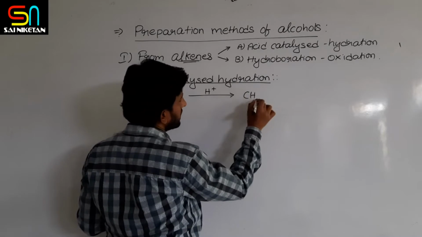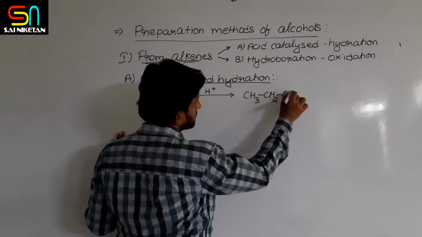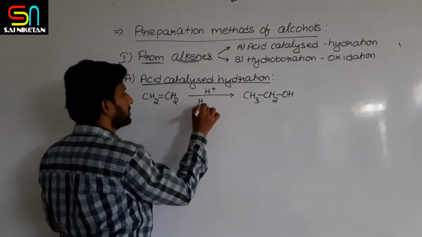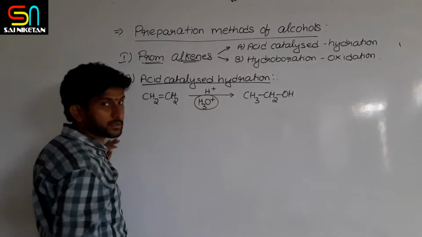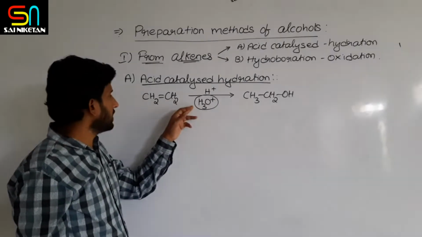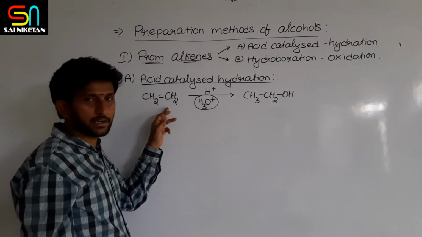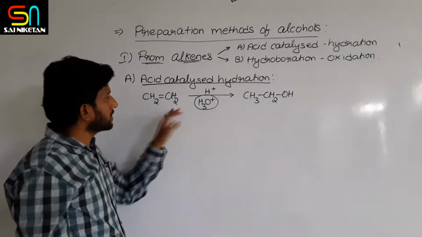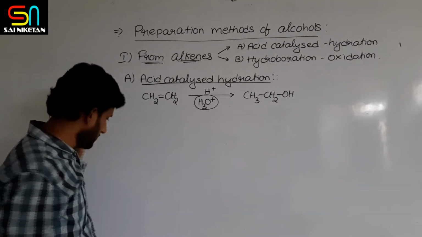It is converted to ethanol, because in acidic medium you will have hydronium ions. Hydronium ions attack the pi electrons of the unsaturation, followed by water attacking the carbocation. This is how the acid catalyzed reaction continues.